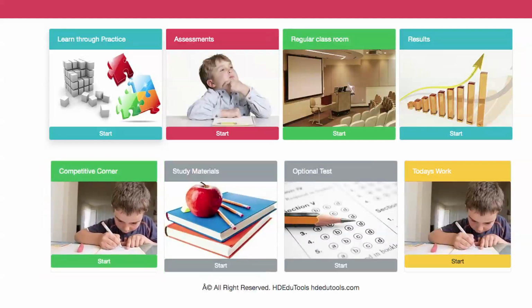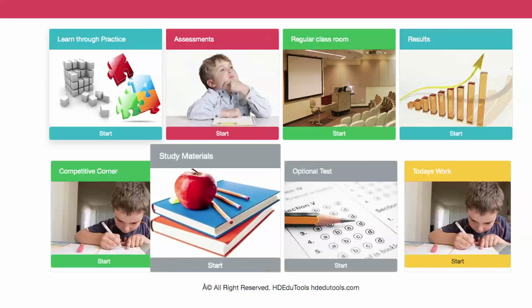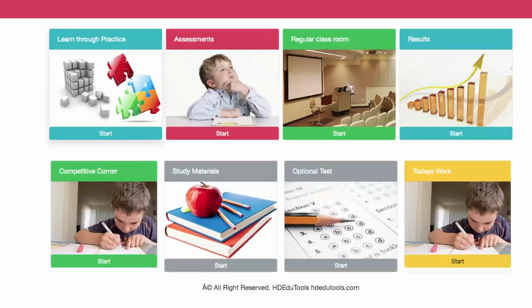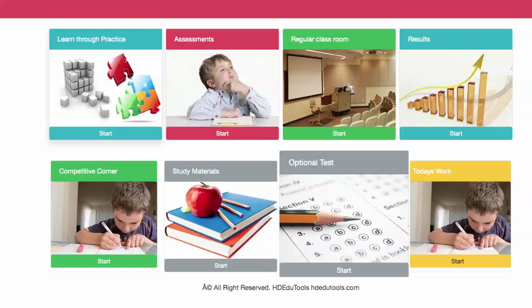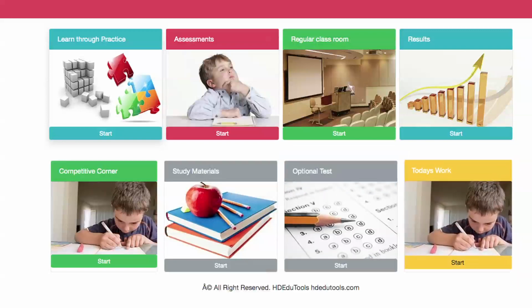This helps you prepare for competitive exams like Olympiads, NTSE, NSO, and higher competitive exams. And in this, you get study materials in PDF form, and this is optional test and today's work. To participate in mock tests, these two columns will help you.